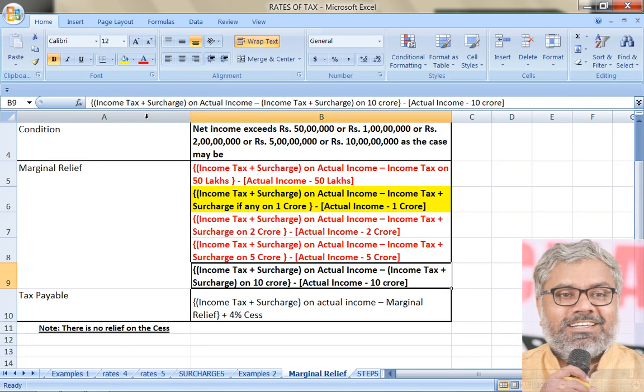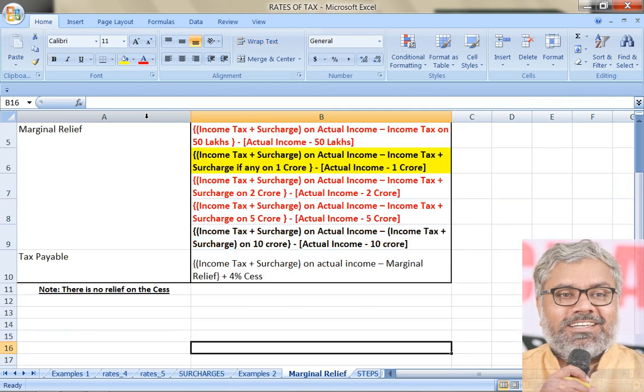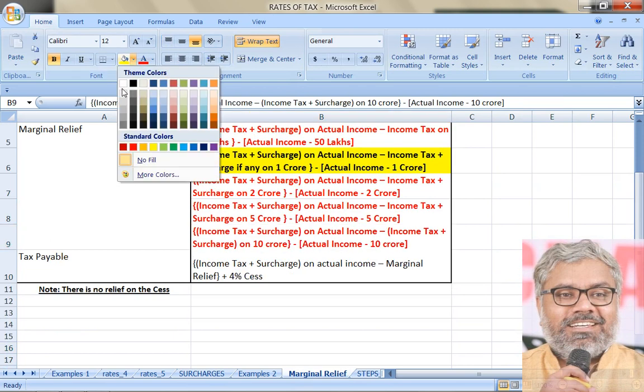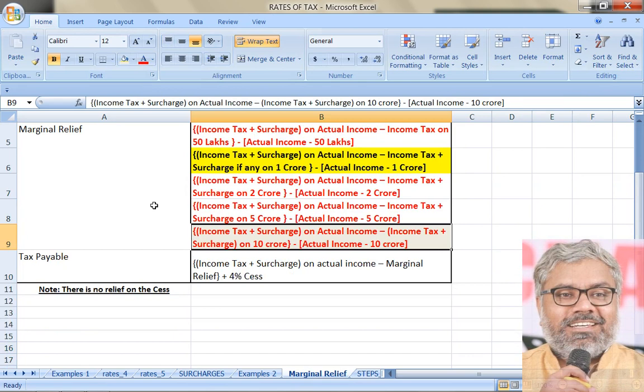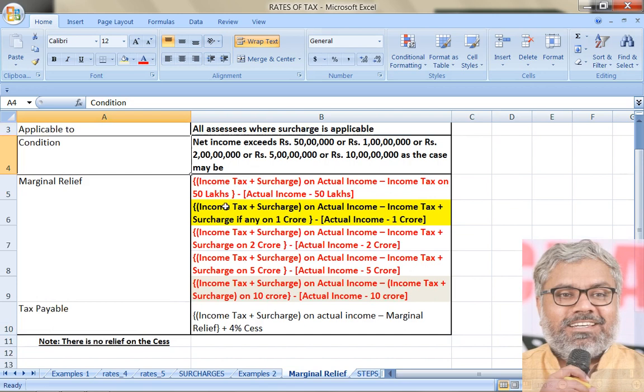That is only for individuals. 1 crore is also applicable for individuals, so this is for everybody, universal. But 10 crores is only applicable for companies, which are either domestic companies or foreign companies. So whatever the case may be, for them also the 10 crores is the threshold. So that is about marginal relief calculation.